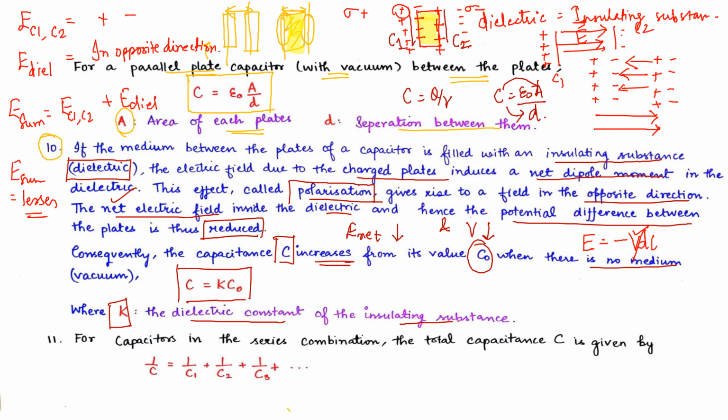When potential is getting lesser, from this particular equation we find that our capacitance increases. So when we introduce a dielectric in the system of capacitors, the capacitance of these two capacitors increases. So introduction of a dielectric inside the capacitor is a helpful way for us, and due to that our voltage, our potential, also decreases.